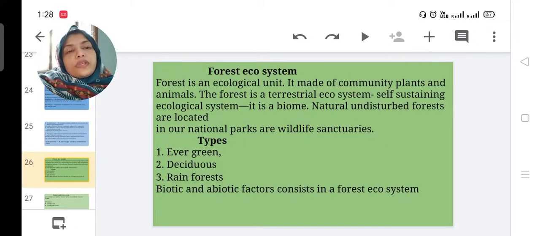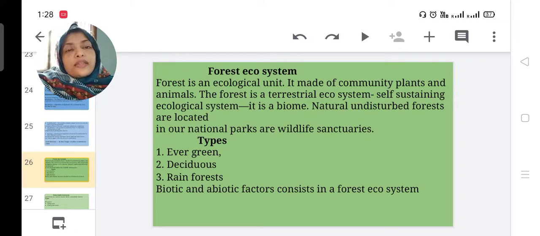Then we can study about forest ecosystem. Forest is an ecological unit. It is made of a community of plants and animals. The forest is a terrestrial ecosystem, a self-sustaining ecological system. Nobody is planting trees in the forest. It is gradually growing and disposing of those trees.